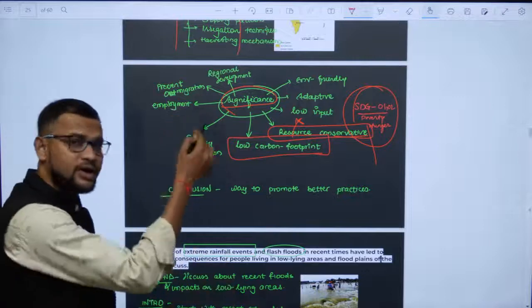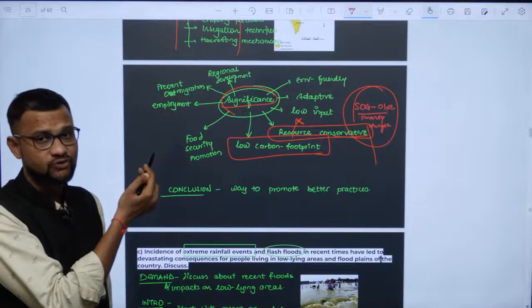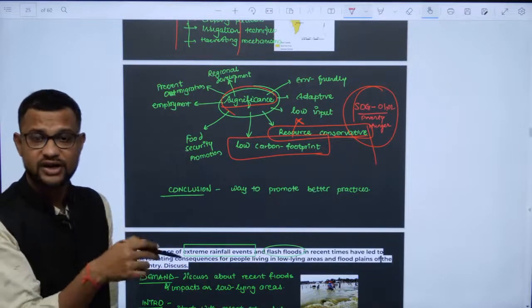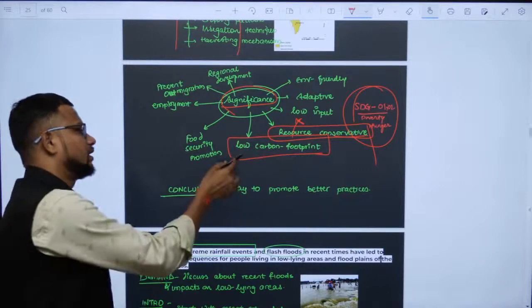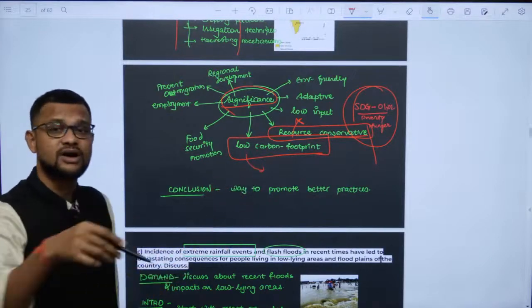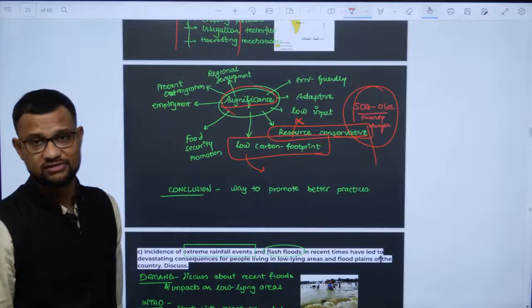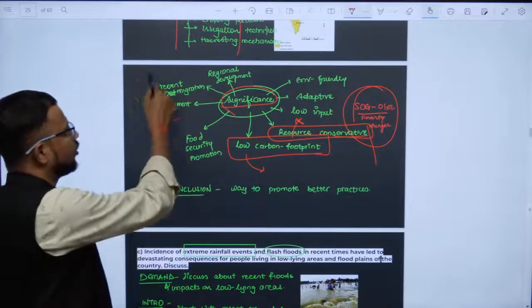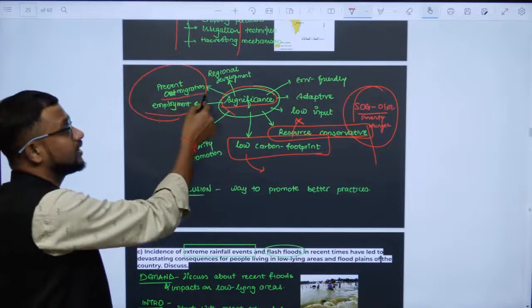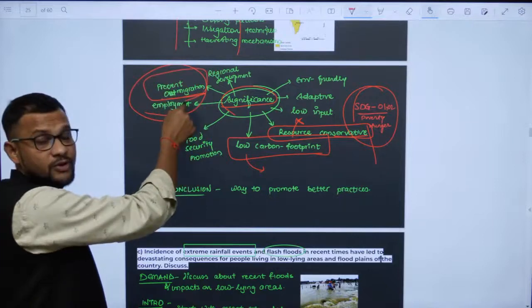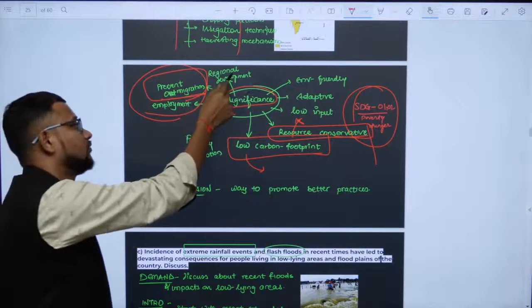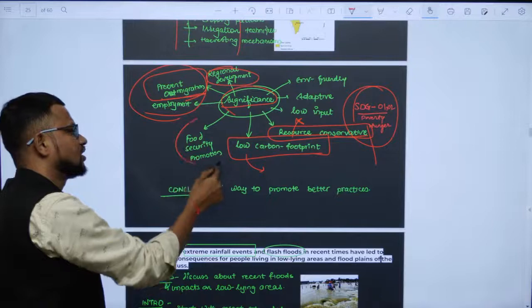Otherwise the region is already leading to carbon emission due to decomposition and degradation activities, and if agriculture further contributes to it, it would be disastrous, right? So this one, employment, prevent out migration, it also supports MGNREGA. That is one of the ways it ensures regional development.